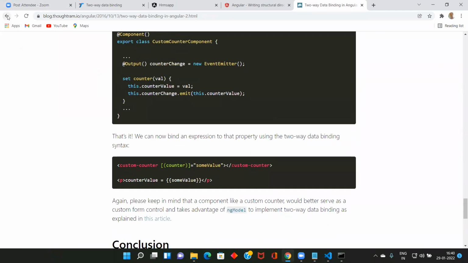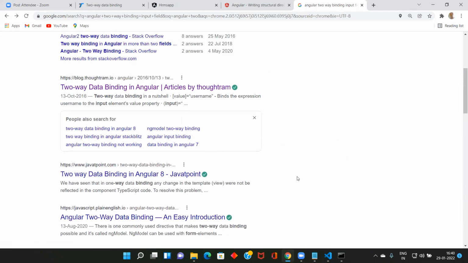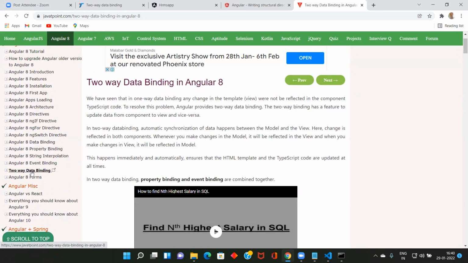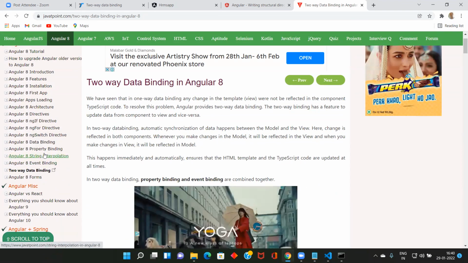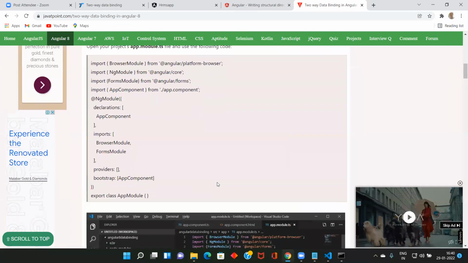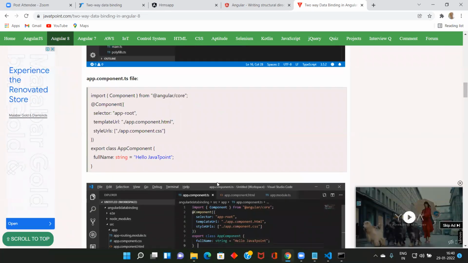Conclusion. So here there is two-way binding, interpolation, event binding, property binding, data binding, ngSwitch, ngFor, directory architecture in JavaTpoint. You get all this. Here app module, app component, fullName.